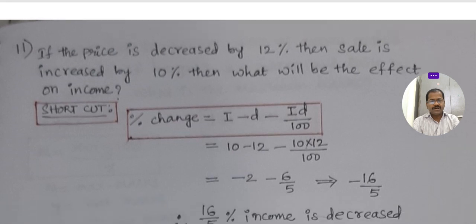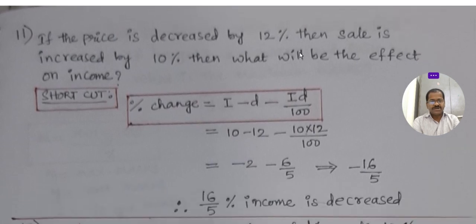You see here, if the price is decreased by 12%, then sales are increased by 10%. What will be the effect on the income? Percentage of change is I minus D minus I into D by 100.